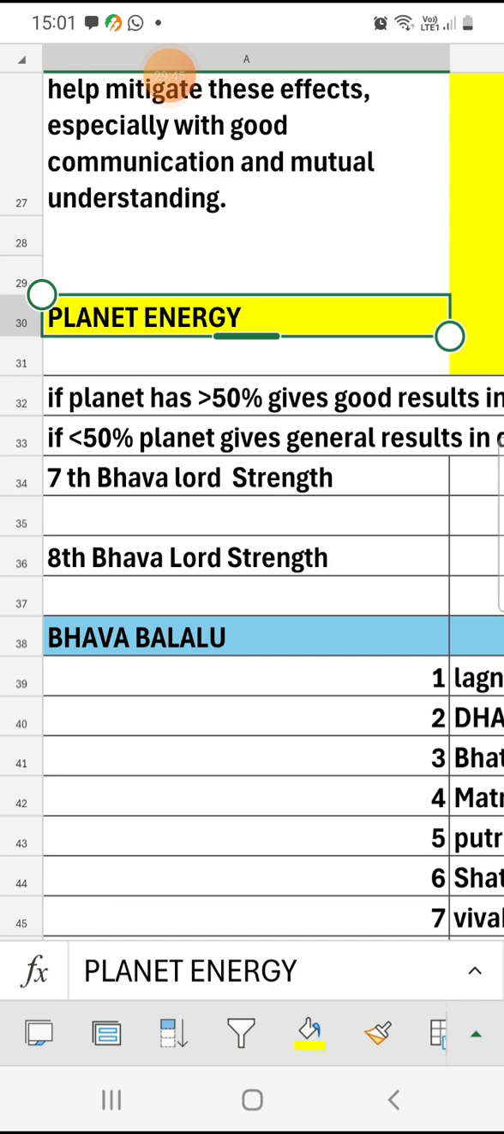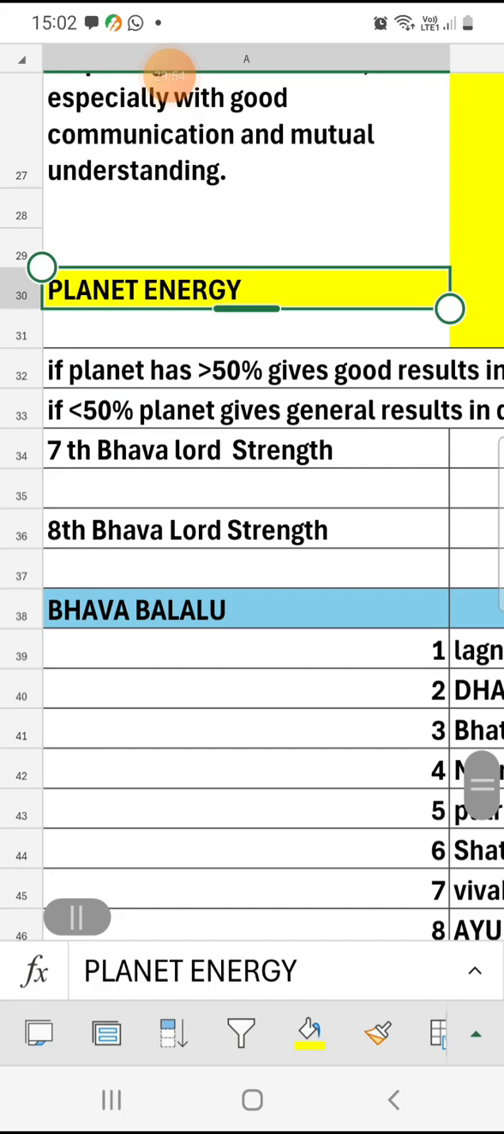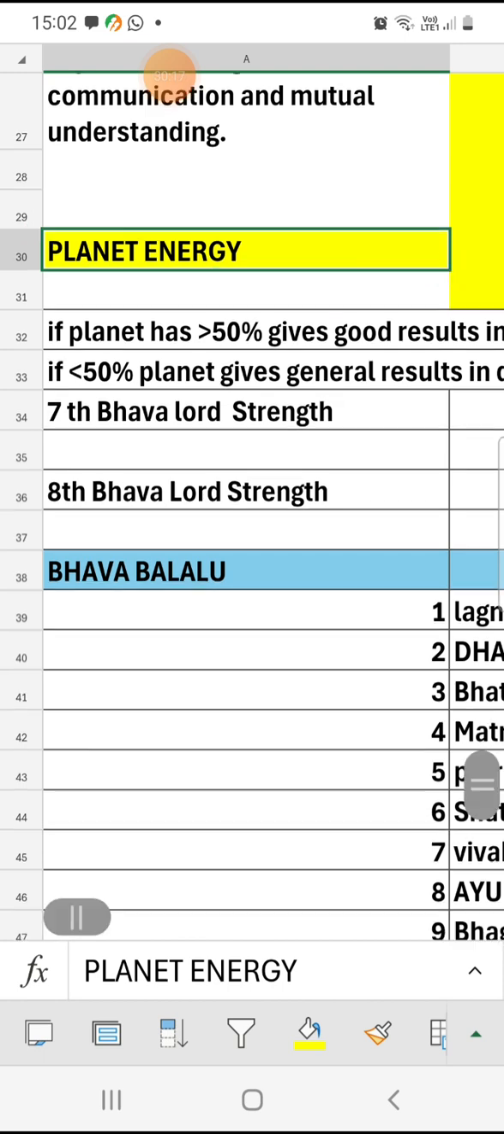In those periods, if the planets are more than 50% energetic and strong, they will give good results. It doesn't mean they will give bad results otherwise; if it is less than 50%, they will give normal results. Don't fear here. For example, if Sukra is 45% in the boy's chart and Sukra is 60% in the girl's chart, that is marriage compatibility.